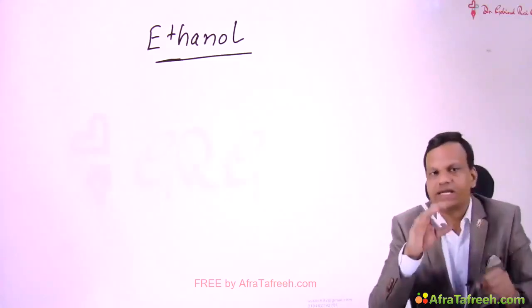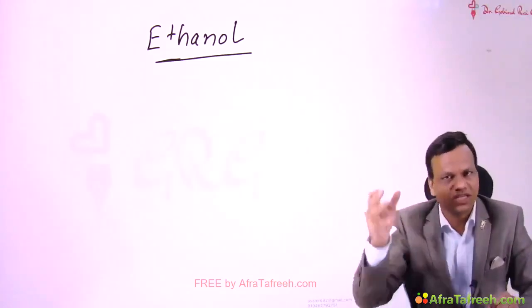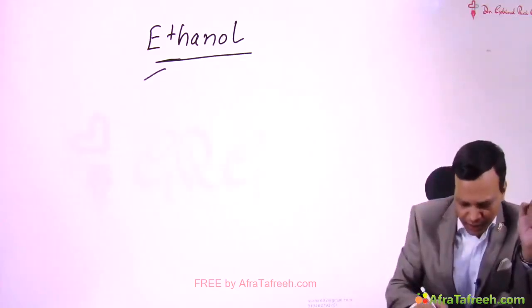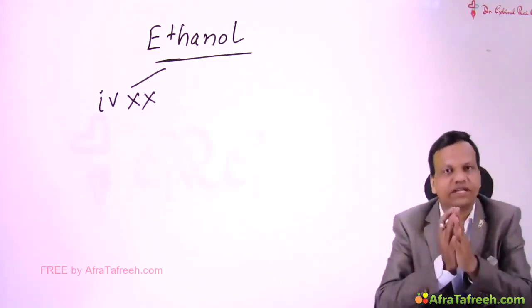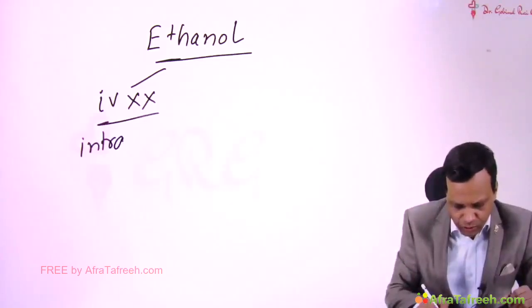So ethanol acts as a competitive inhibitor of methanol alcohol dehydrogenase. So methanol will not be metabolized. But ethanol has two problems. One, it cannot be given IV. It is toxic when we give it intravenously. So ethanol is given by intragastric route.